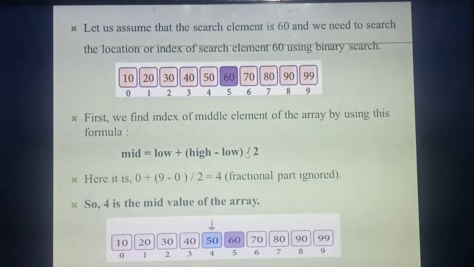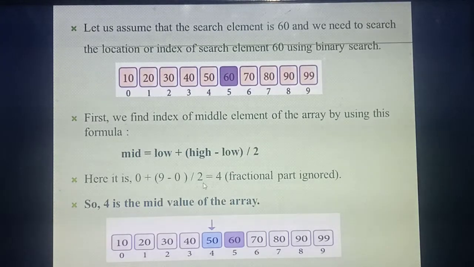High means the highest index value. Which is the highest index value here? 9. Now apply these values in the formula. The lowest index value is 0, so 0 plus (high minus low): the highest index value is 9, 9 minus the lowest index 0, divided by 2. So what answer will you get? 9 divided by 2, you will get 4.5.